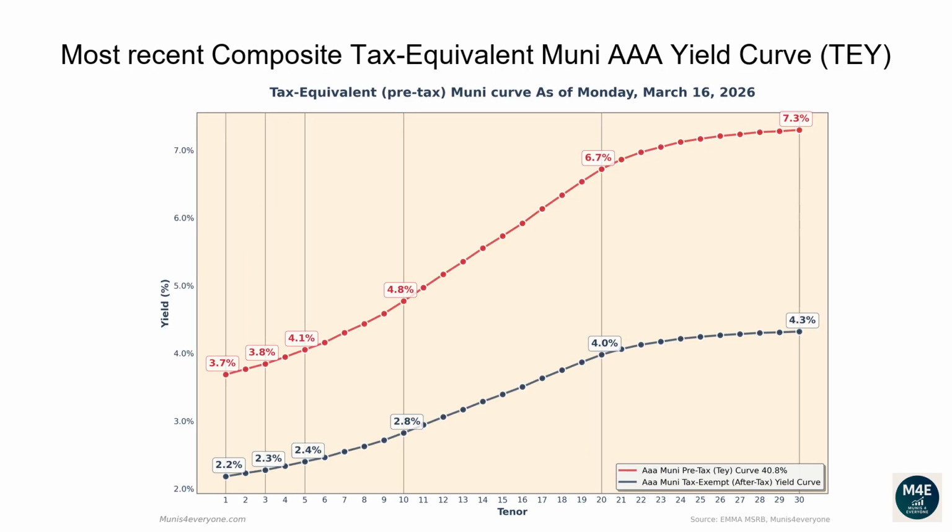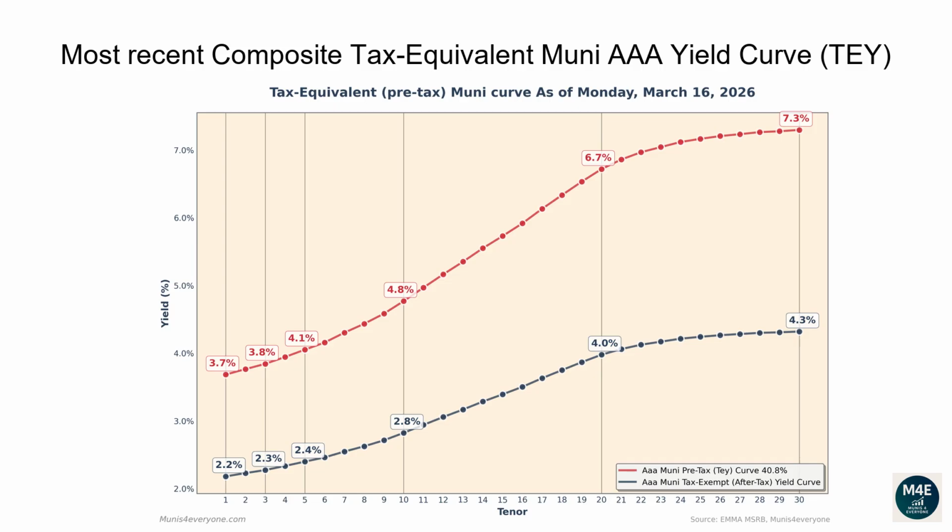Let's now go over the most recent composite tax-equivalent Muni AAA yield curve. The following graph shows, in red, the tax-exempt after-tax Muni yield curve, versus in blue its tax-equivalent pre-tax version assuming a 40.8% top tax bracket, as of March 16, 2026. Why would you care to see the tax-equivalent version of the Muni yield curve? More on this later. Let's first go over the pre-tax, aka tax-equivalent yield curve.